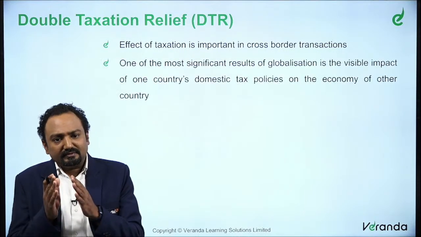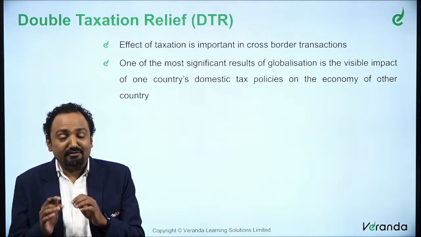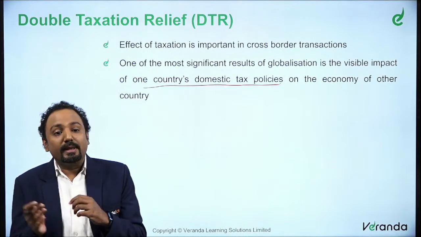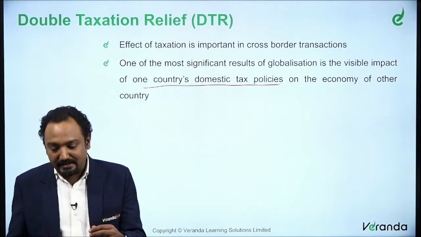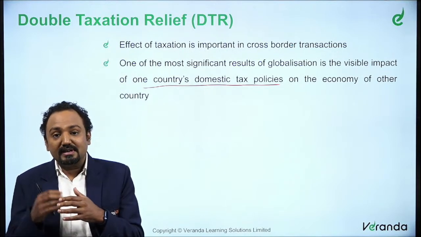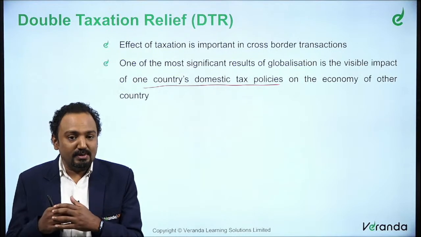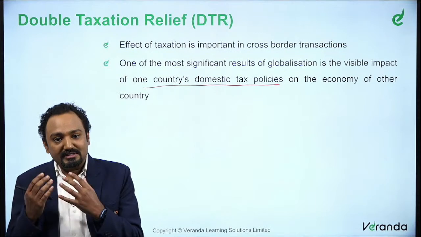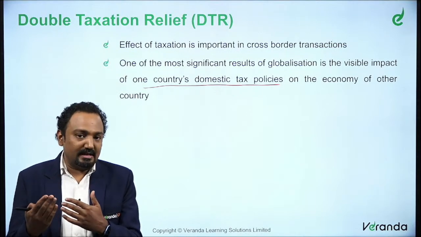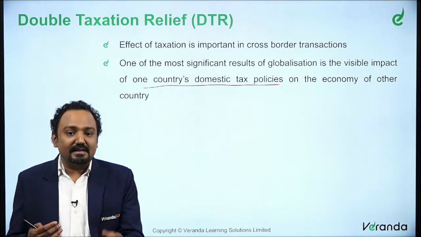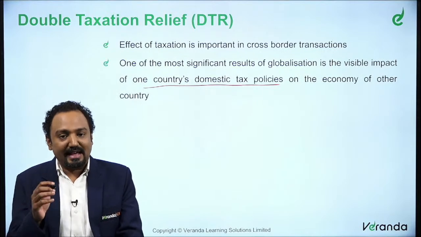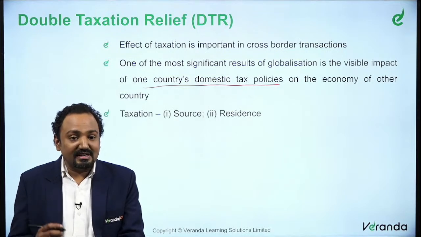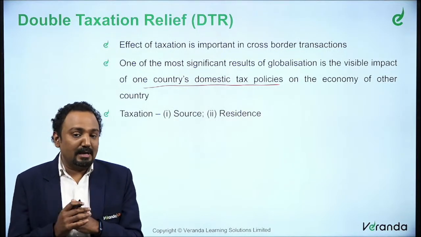As a result of this globalization, we could see that one country's domestic tax policies could impact the economy of the other country. So when there is a transaction between, let's say, India and USA, because of this globalization, the impact of this Indian transaction with the American entity will impact both the countries' economy. So one country's domestic tax policies will indirectly impact the economy of the other country. This is the reason why we are going to discuss this double taxation.